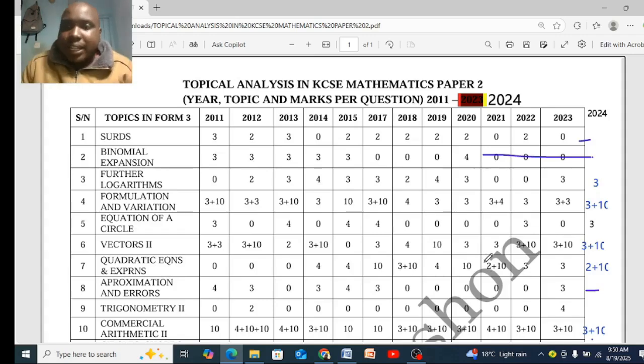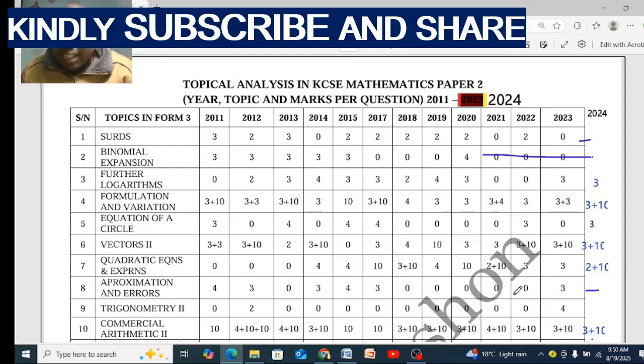Last year we had 2 marks and 10 from the graphs. Approximation and errors, last year we did not have any question. 2023 we had 1. So that one can come or may not. I cannot assure you because that one may not be there.